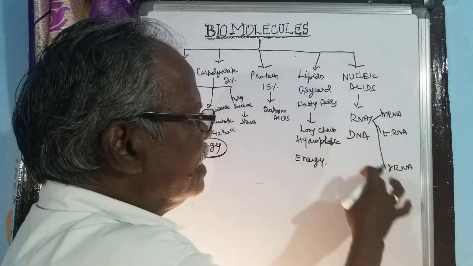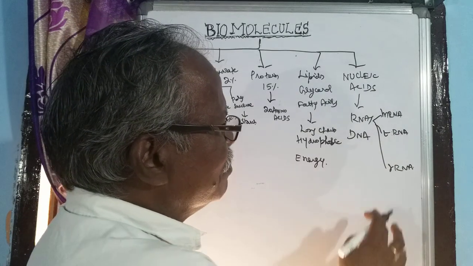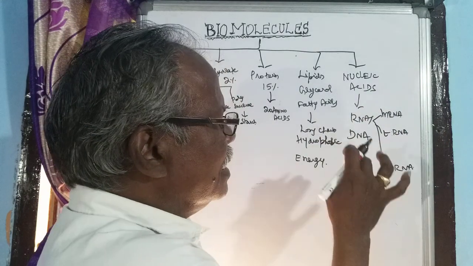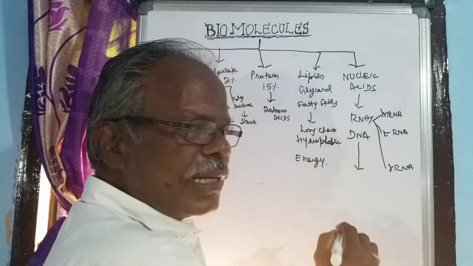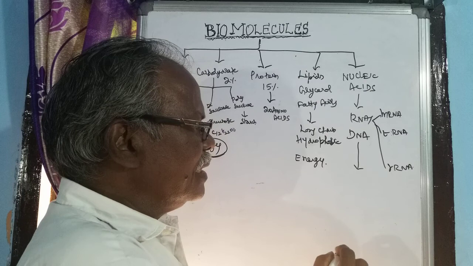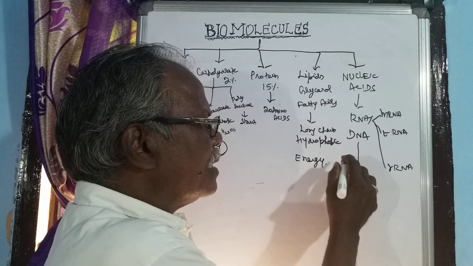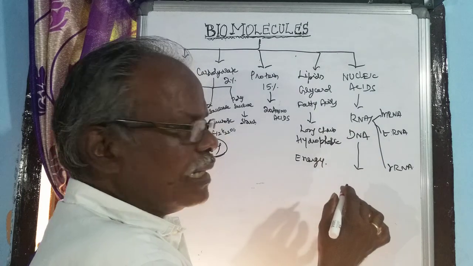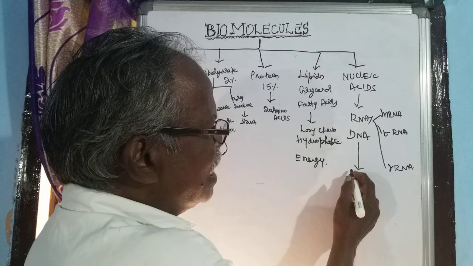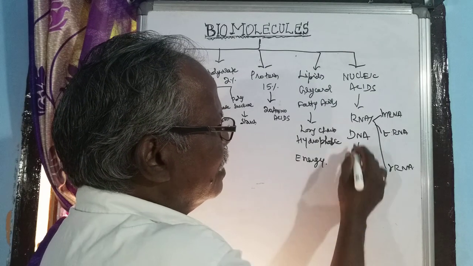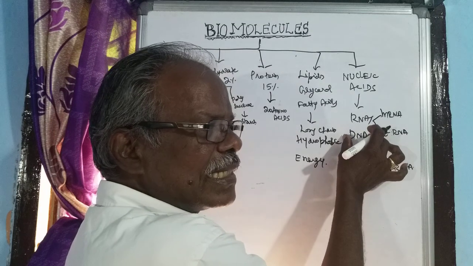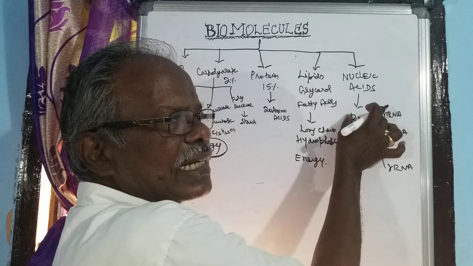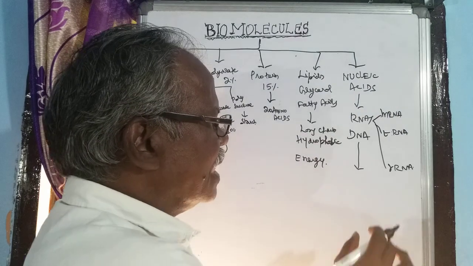So these three are available in the nucleic acid, and simultaneously DNA is also there, the deoxyribonucleic acid. This is free from oxygen, and the base pairs are here. RNA also has base pairs. DNA is made up of a double helix structure, and RNA is made up of a single strand.